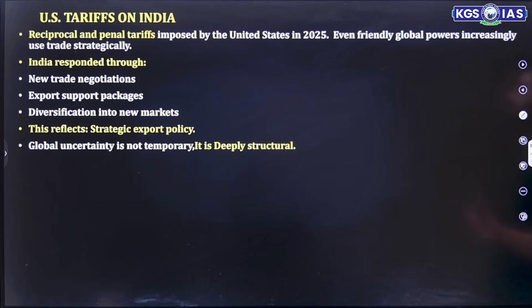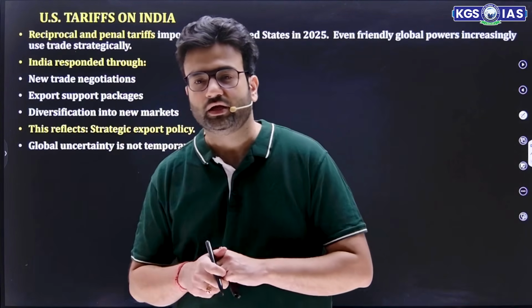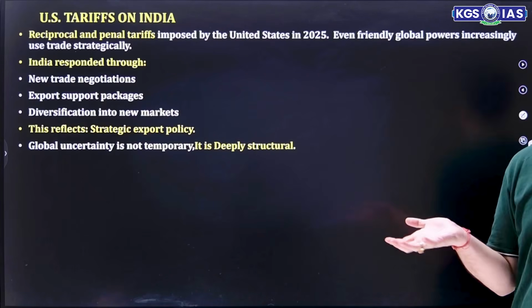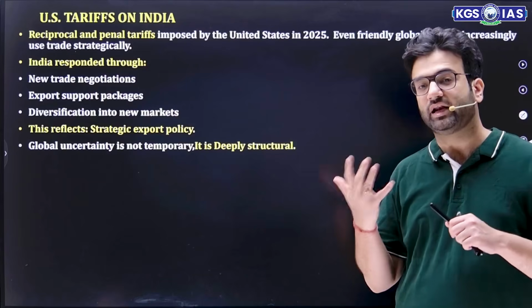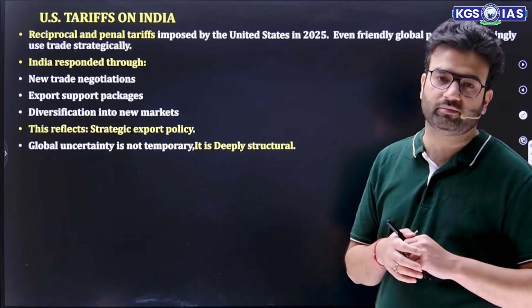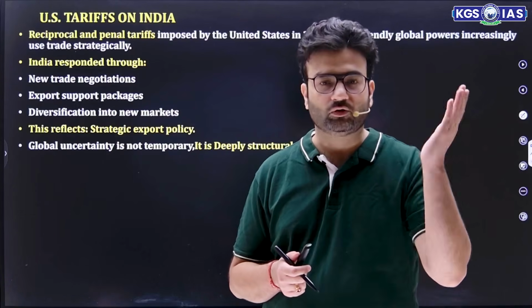Now, this chapter also talks about the US tariff on India. The reciprocal and penal tariff imposed by the US in 2025 says that even friendly global powers increasingly use trade strategically. India shares a good relation with America, and many Indian people are working there. India has a trade surplus with America, the only one among its top 10 trading partners.